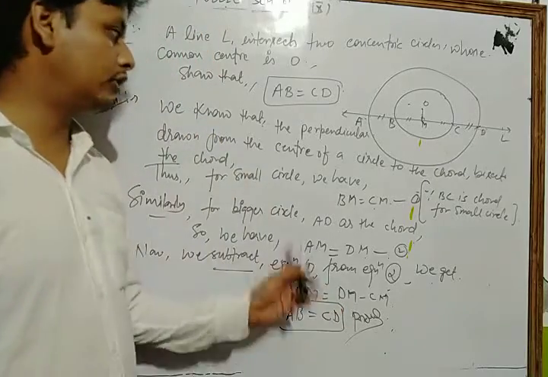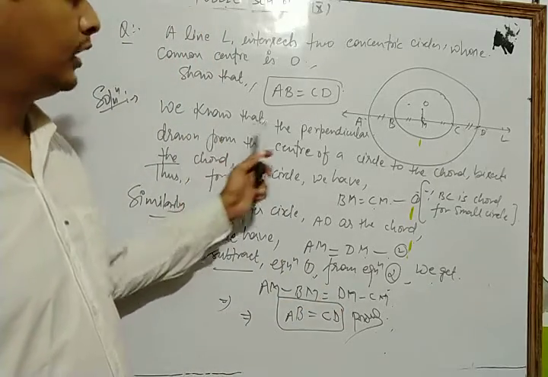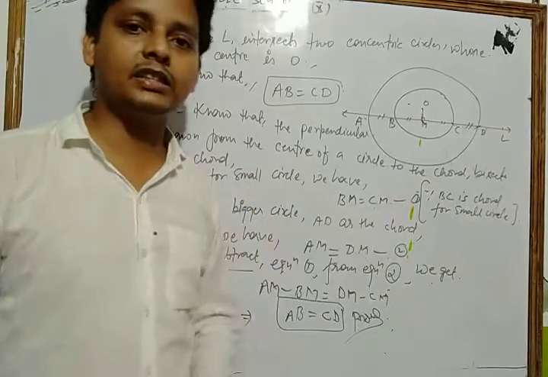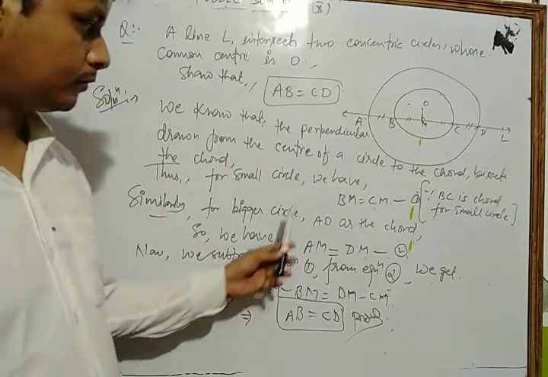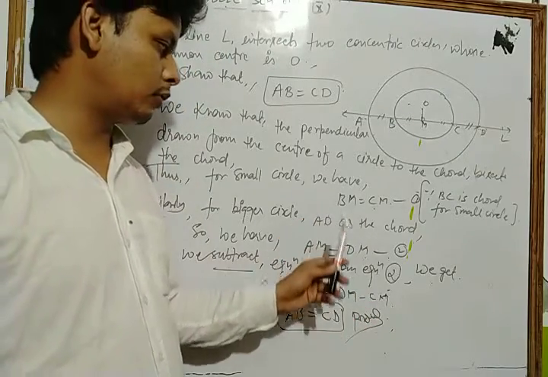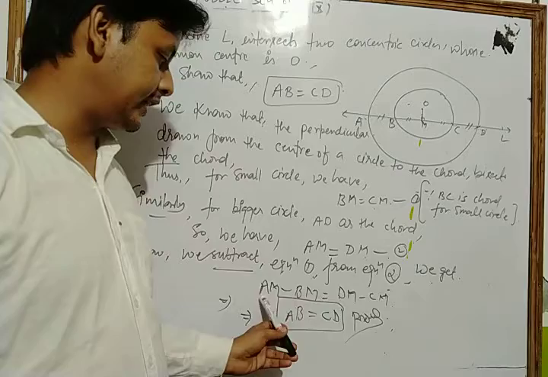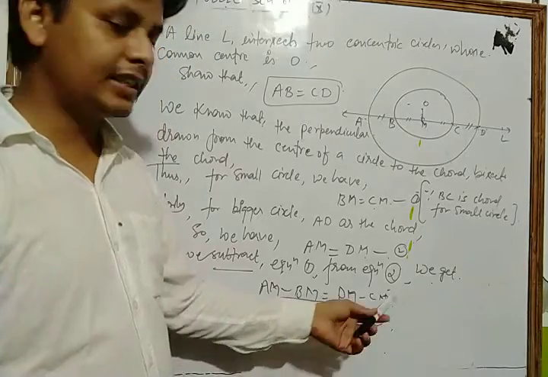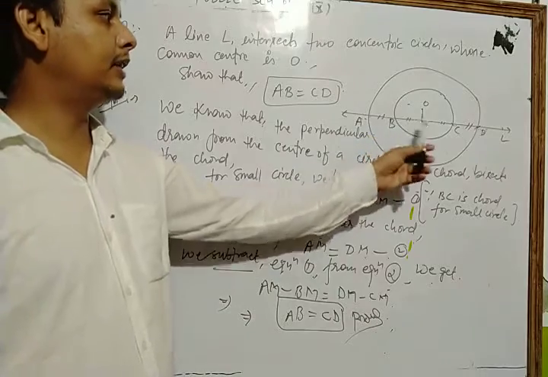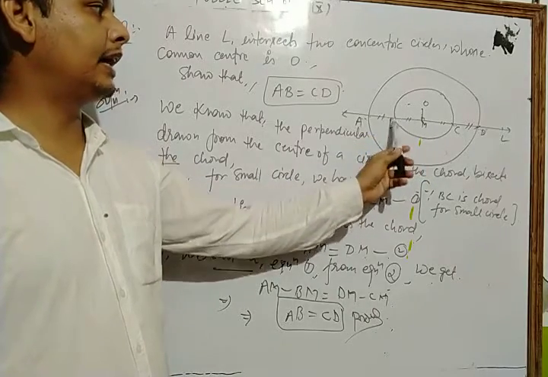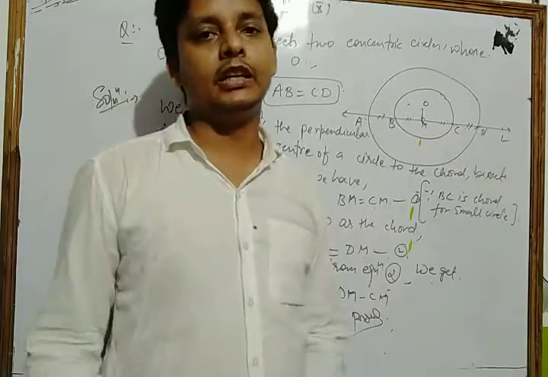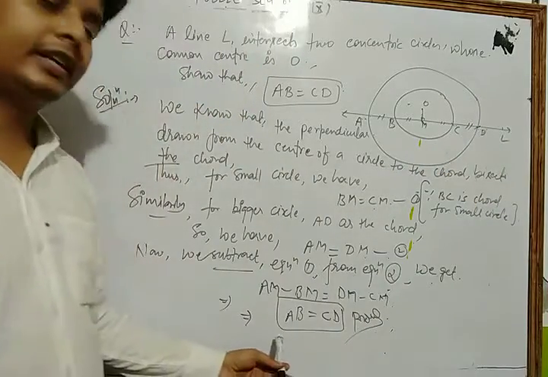Now we subtract equation 1 from equation 2. We get AM minus BM is equal to DM minus CM. According to the figure, AM minus BM is AB and DM minus CM is CD. So in this way we get our result.